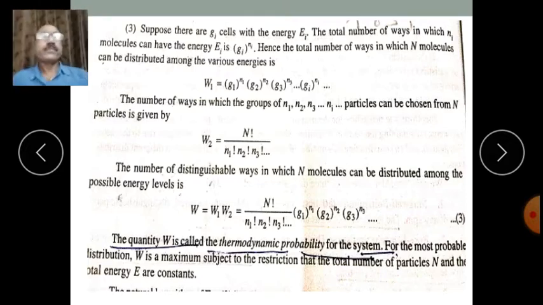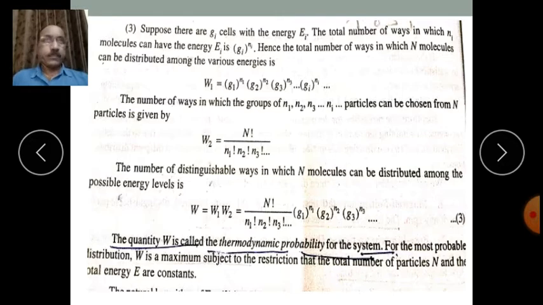So the total number of ways in which N molecules can be distributed among the various energies is W1 is equal to G1 to the power N1, G2 to the power N2, G3 to the power N3, and so on, Gi to the power Ni, isn't it?